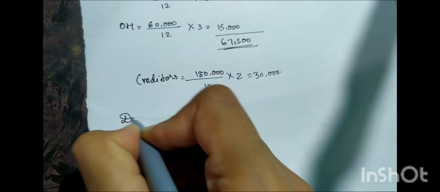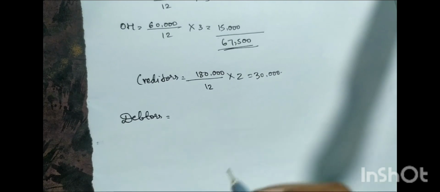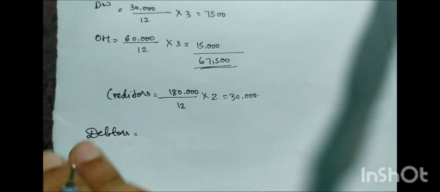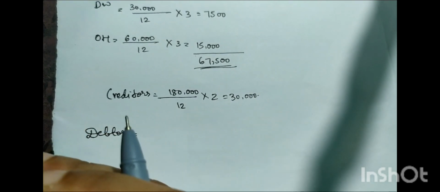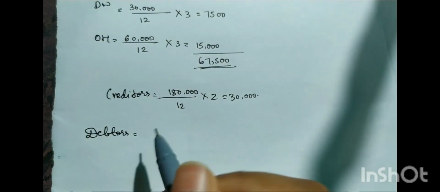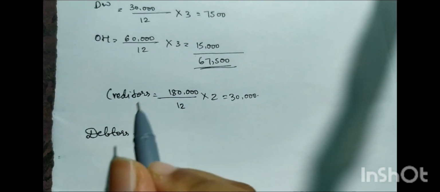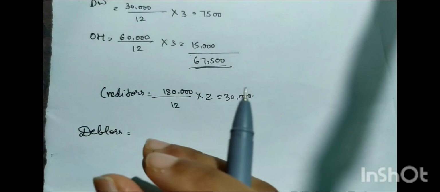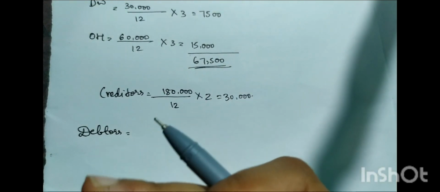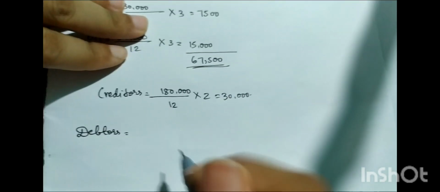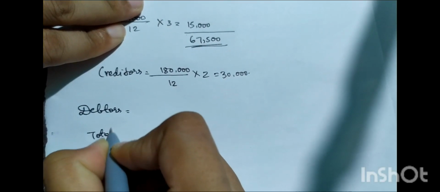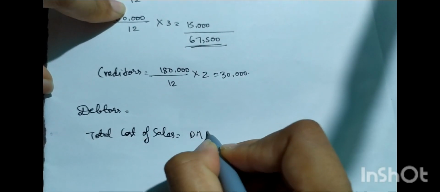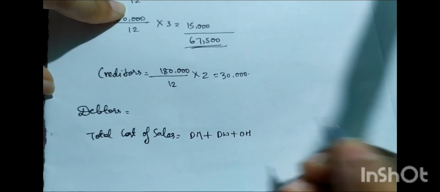And next, debtors. So the debtors time period is 3 months. How will you calculate debtors? Debtors, in the sense, total sales upon whatever the time period they have told us. From that we're going to calculate debtors. For debtors, first the total cost of sales, in the sense whatever cost we have incurred until now to make the product as a finished good, right? Until now we have incurred direct material cost, direct wages plus overhead. Only these things we have incurred.